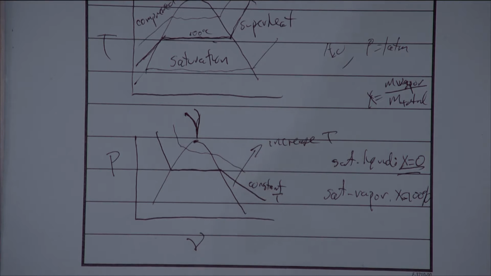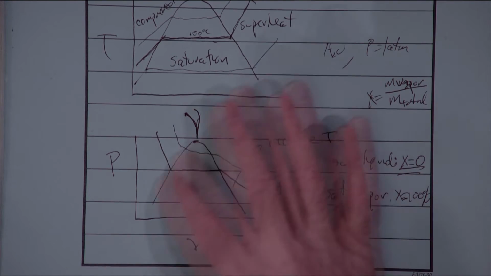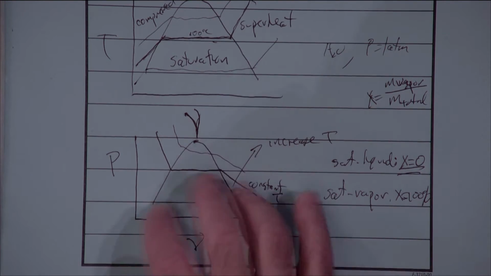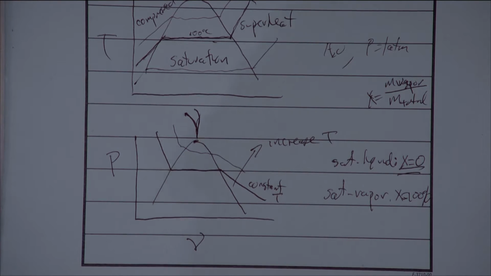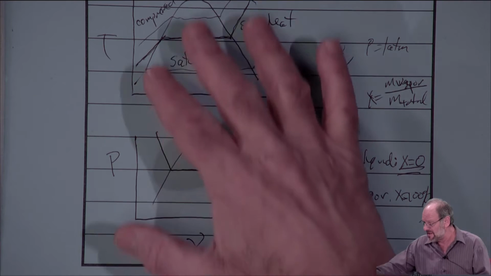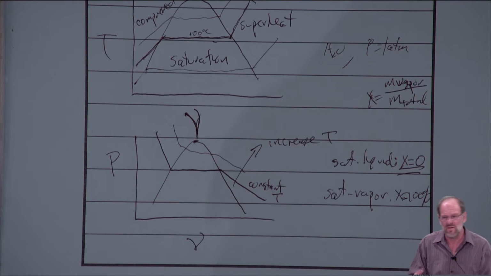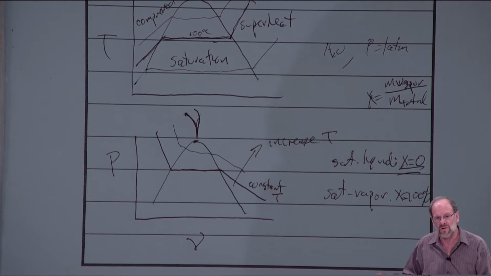All right, so when we're solving problems, we're certainly going to solve problems that are in the two-phase region or right around it. Some is going to be compressed liquid, some is going to be superheated vapor, sometimes it will be all sat liquid, sometimes all sat vapor, sometimes a mixture of both saturated liquid and vapor. But at least we understand that this diagram gives us a feel for what's happening for our processes.